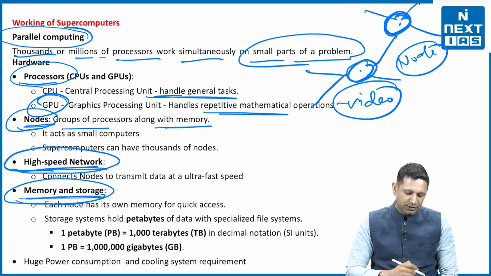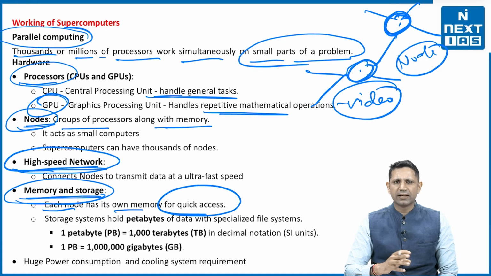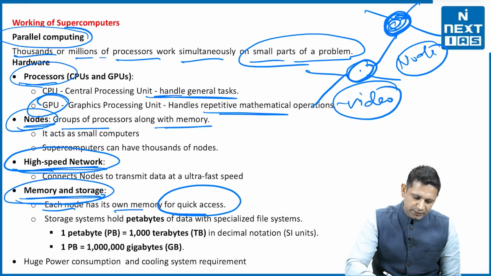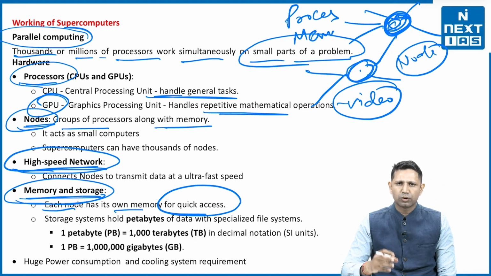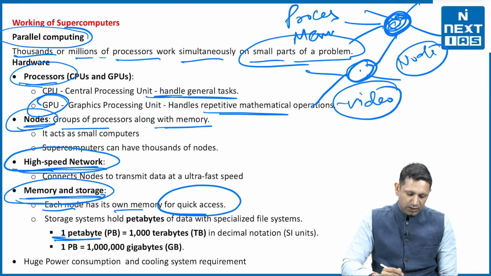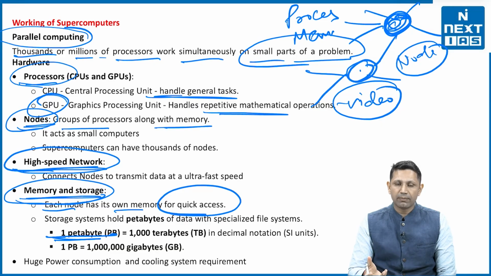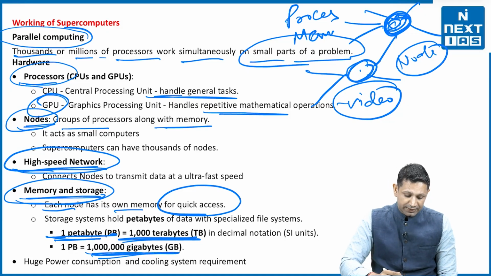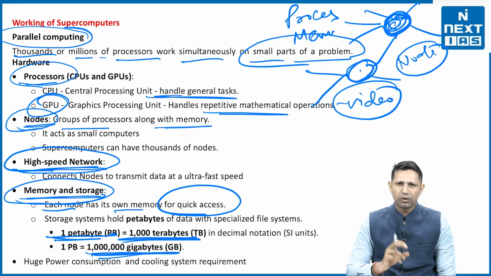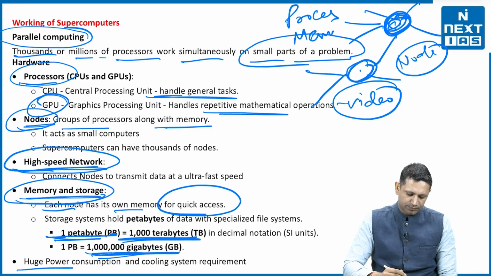Next is memory and storage. Each node has its own memory for quick access. So it is not that the memory is different. In this node itself, there will be a processor and there will be memory. So both things will be there, and the speed is also going to increase. The memory can be up to the level of 1 petabyte. Do you know what is 1 petabyte? 1 petabyte is 1000 terabytes, or 1 million gigabytes, or 10 lakh gigabytes.